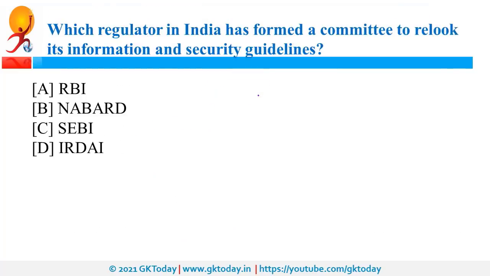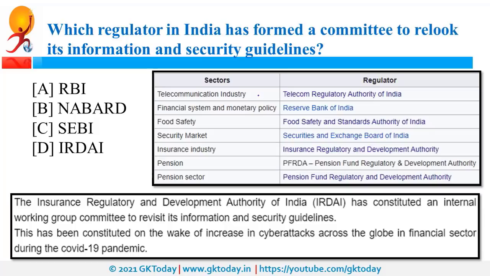Which regulator in India has formed a committee to relook its information and security guidelines? So, in the times of pandemic, cyber attacks increased exponentially in the financial sector, and therefore IRDAI, that is Insurance Regulatory and Development Authority of India, constituted an internal working group to review its information and security guidelines. So IRDAI is the regulator for the insurance sector. These are a few regulators which are very important from exam perspective. For telecom sector, regulator is TRAI, that is Telecom Regulatory Authority of India.